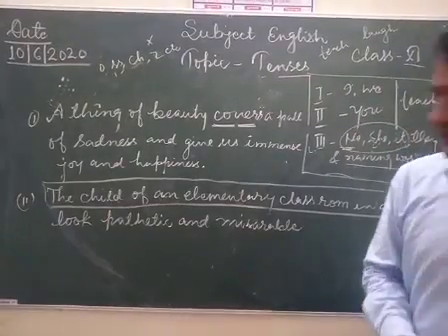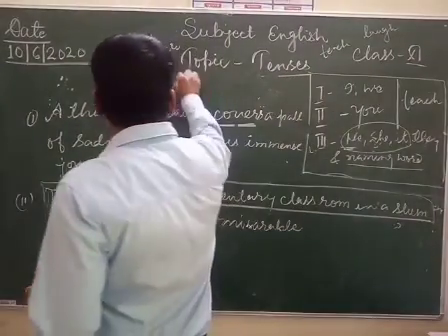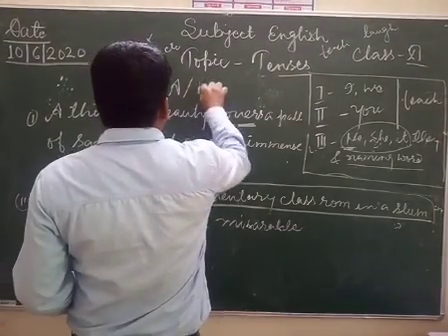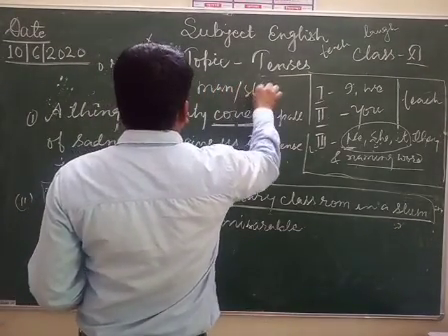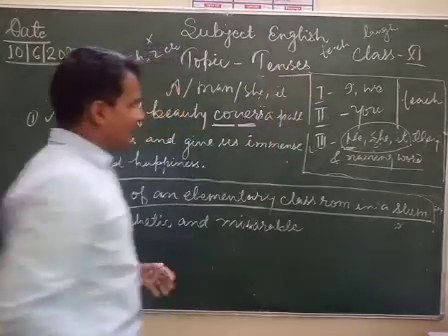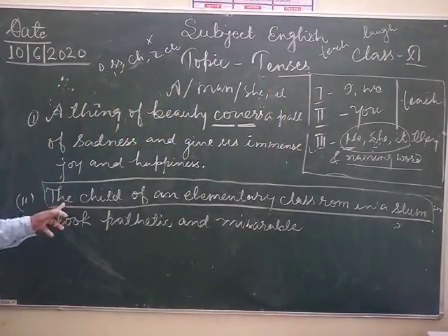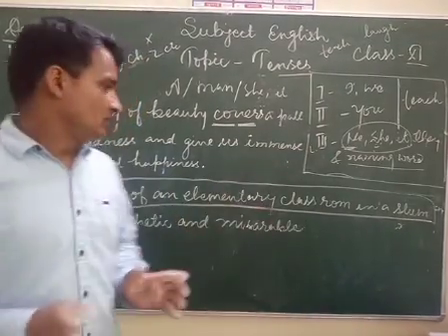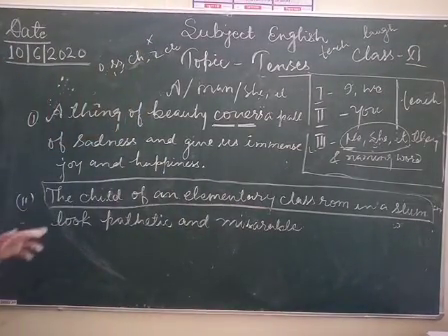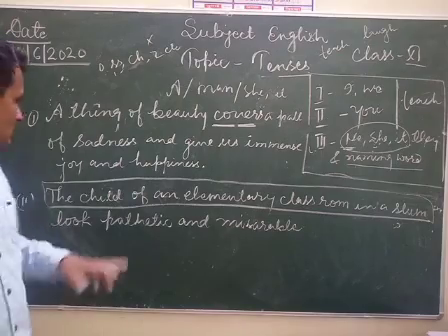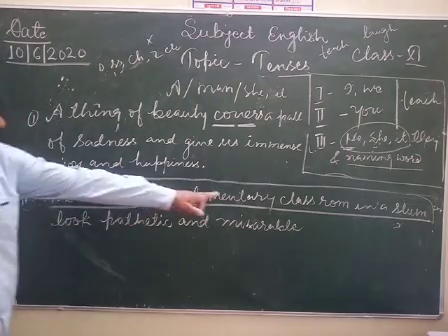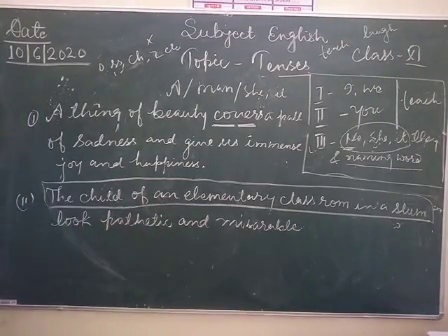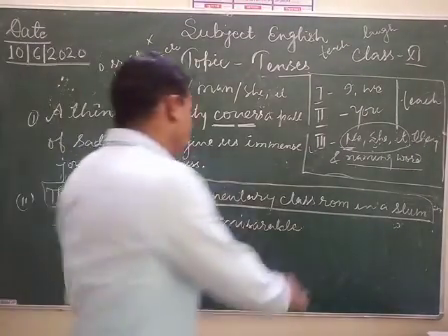Subject may be a single word like a man, she, it, etc., and maybe more than one word. This is a phrase, a group of words. The child of an elementary classroom in a slum look pathetic and miserable. You can write a condition here also.